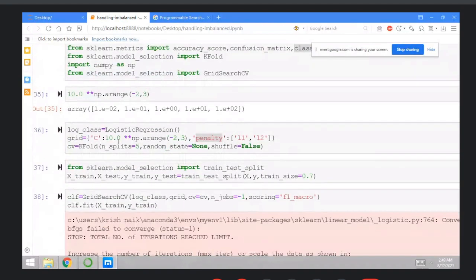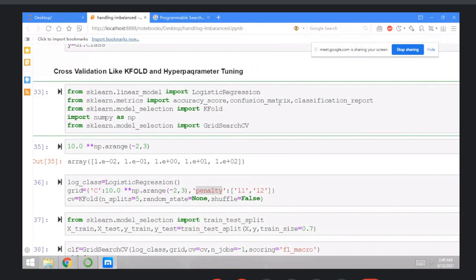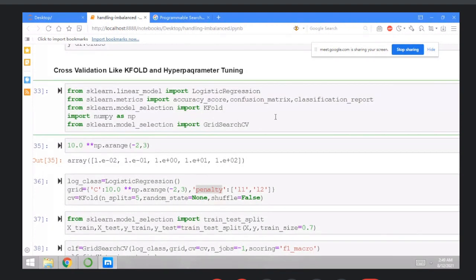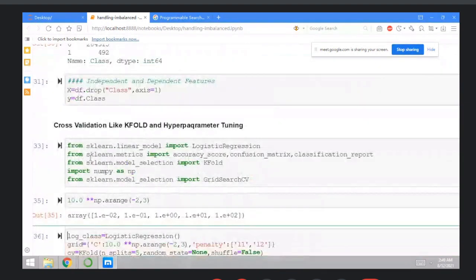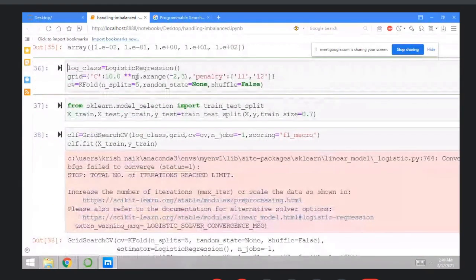Then import the different libraries before applying any methods. You can use cross validation with K-fold and hyperparameter tuning. Use the different hyperparameter tuning, right? So this is logistic regression. Import the different libraries or metrics, that is accuracy score or confusion matrix. So you need the proper accuracy. Then here you initialize the classifier, that is logistic regression.